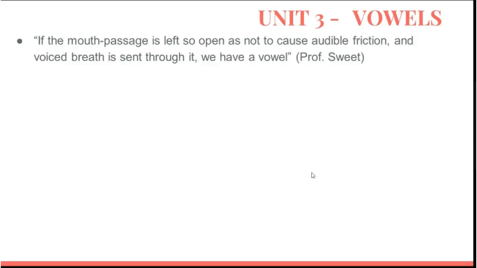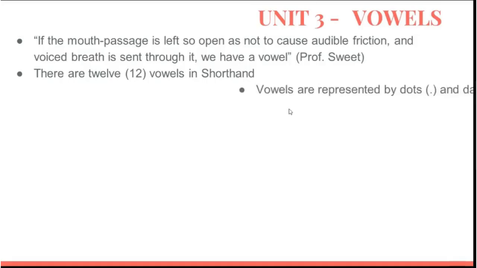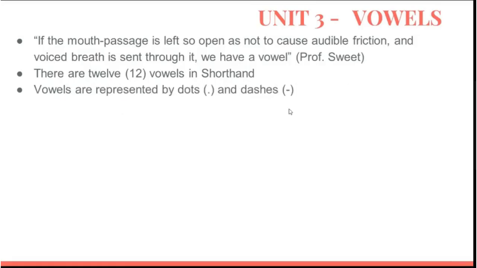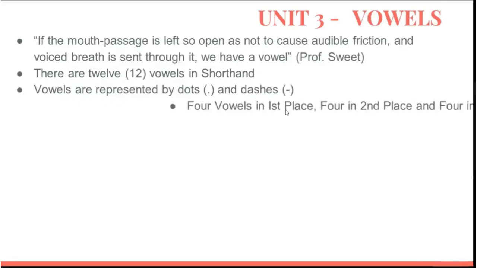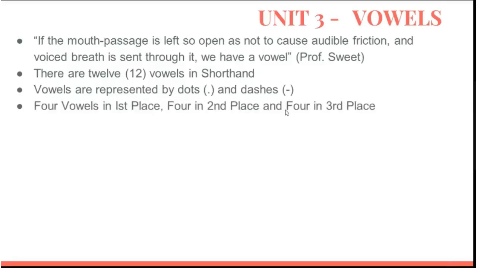In consonants there was some audible friction in any part of the mouth, lips, but in vowels there is no friction in any part of the mouth. There are 12 vowels in shorthand. Vowels are represented by dot and dash. 4 vowels in first place, 4 in second place, and 4 in third place.